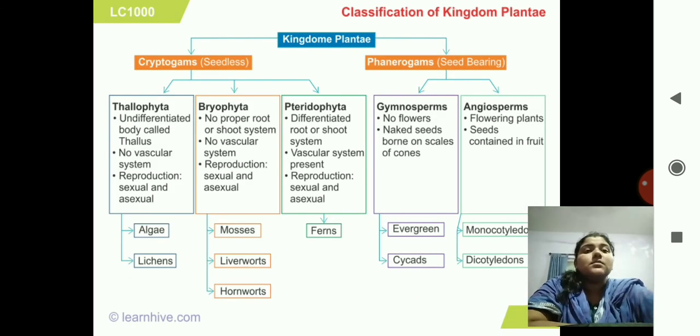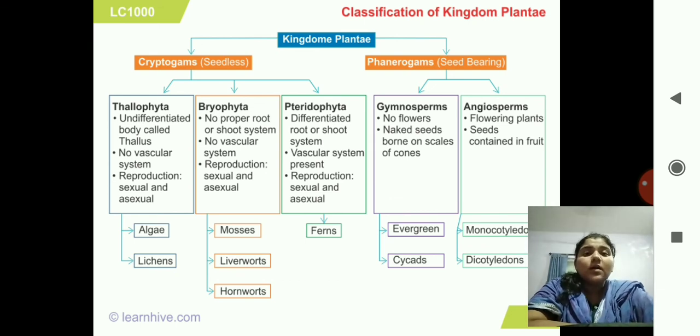So here, before coming to the classification of kingdom Plantae, the kingdom Plantae has two types. First, the cryptogams and phanerogams. That is, cryptogams are seedless and phanerogams are seed bearing. The cryptogams consist of again 3 divisions: Thallophyta, Bryophyta and Pteridophyta. The Thallophyta, how can you remember? Thallus. Thallus means lobed, algae.